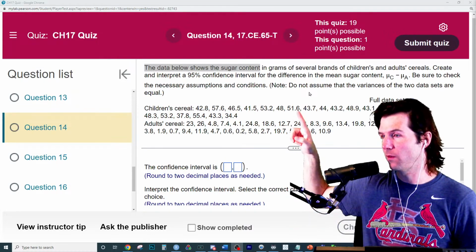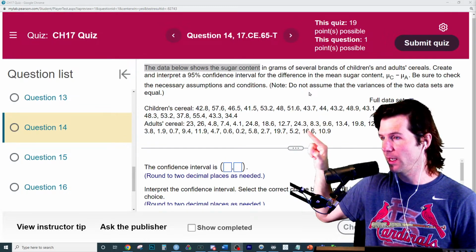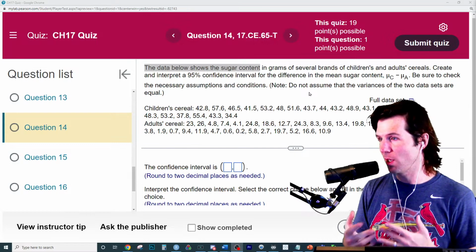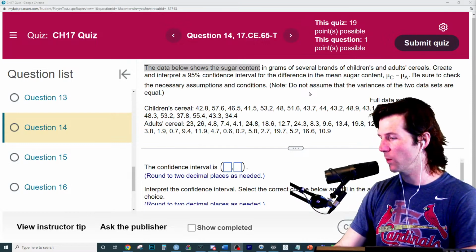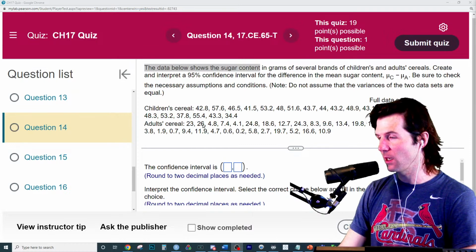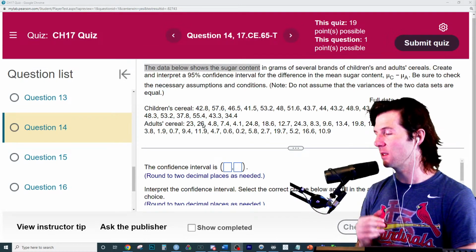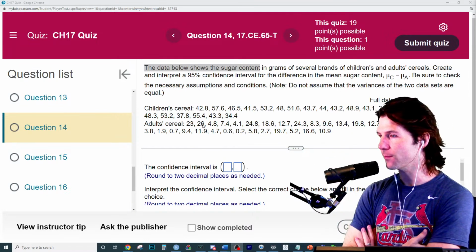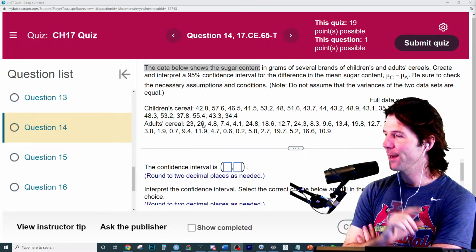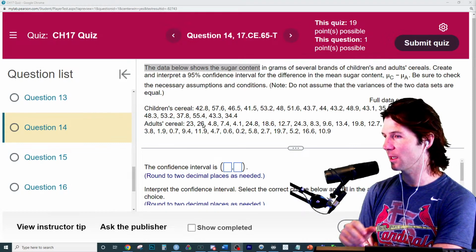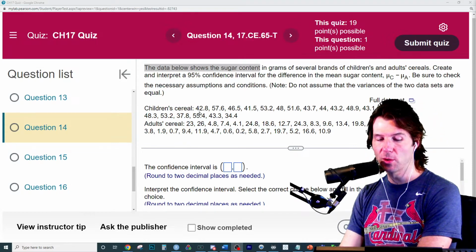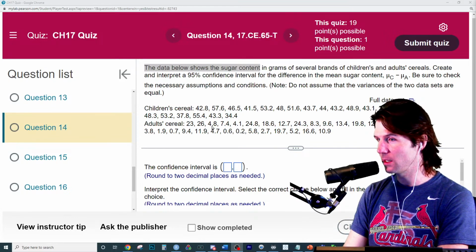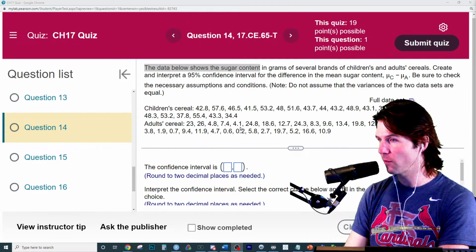Just look at the numbers: 51, 43, 44, 43, 8, 9, 13. What do you think is going to come out right here? We're going to find that, generally speaking, children's cereal has more what? Just looking at the data, it points in this direction. We're going to do the analysis, but looking at the data, it seems pretty clear that what? Just looking at the data, this cereal had 42 grams of sugar, 57, 46, 41. It seems to me that the adult cereals have like 4 grams, 7 grams, 4 grams, 24.